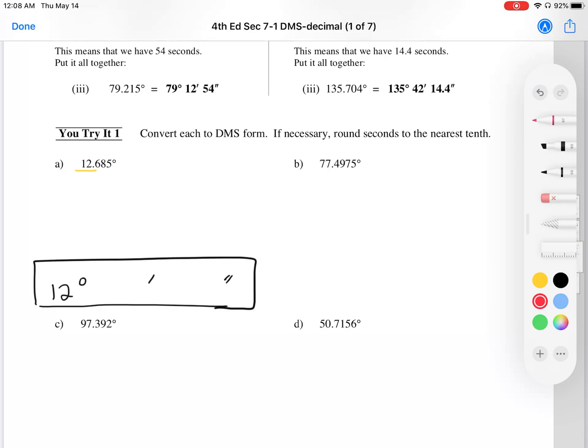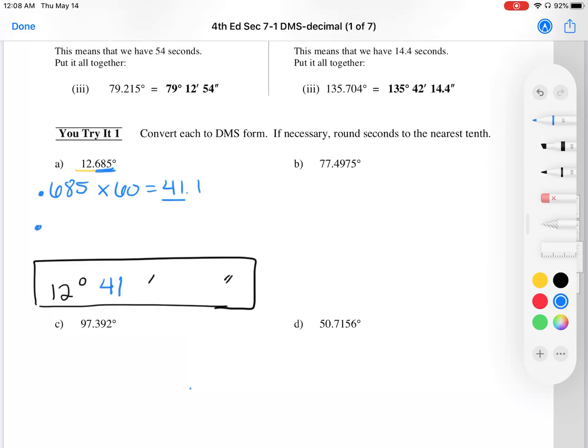And the reason I say I'm scared of missing my degrees is because a lot of our work is not done with the degrees. It's done with the decimal part, right? So I have 0.685 and I multiply by 60. Use your calculator. So 0.685 times 60, you get 41.1. All right, this would be our minutes, 41.